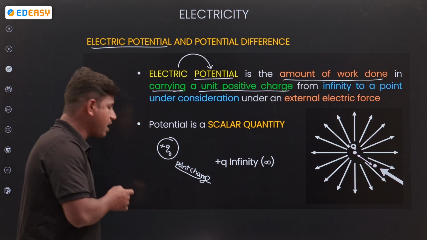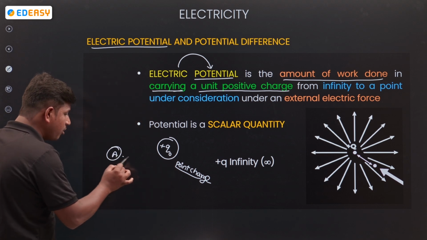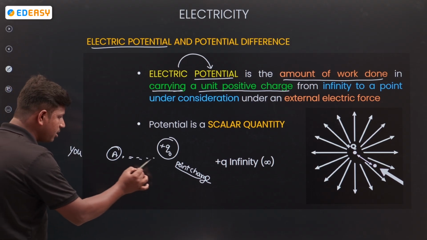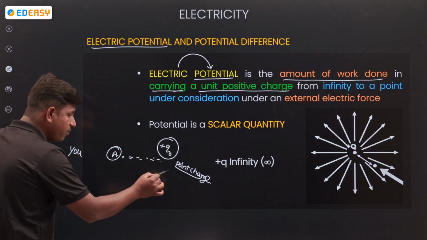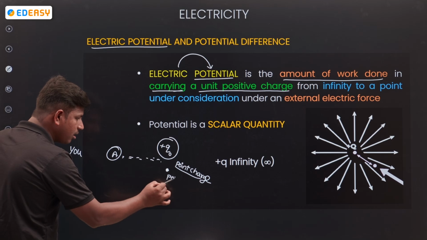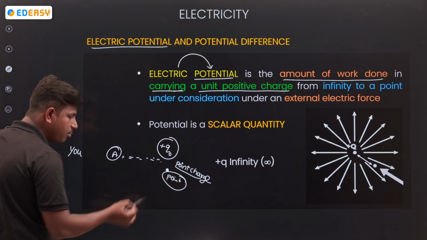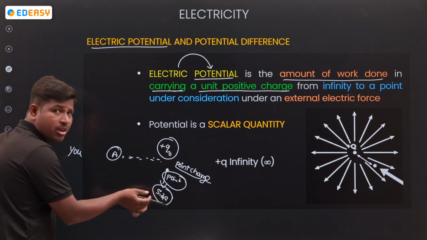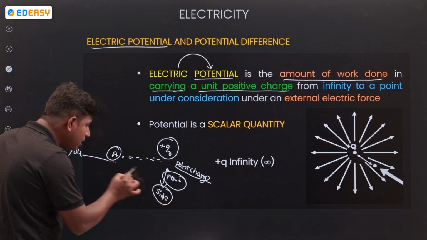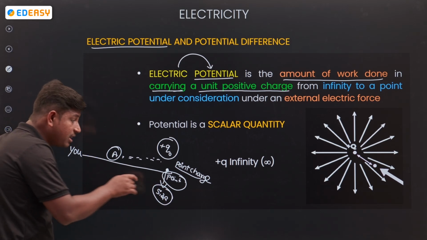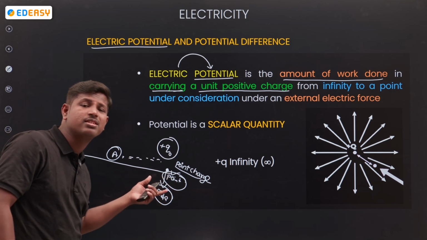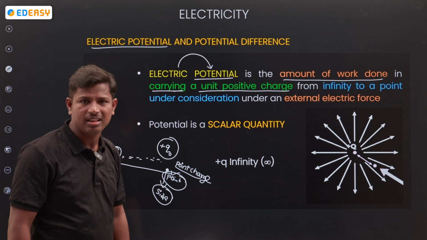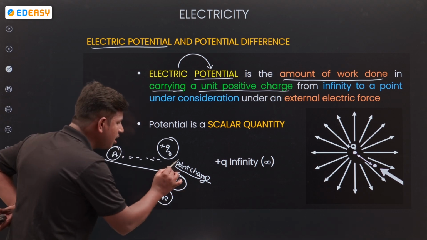For example, I am standing here. If I am going away from A, at some point I will appear like a point. How do I appear like a point? Because the dimension of the body compared to the distance is very small. That's why it appears like a point. So here also, the distance is much greater than the size. That's why it is a point charge.